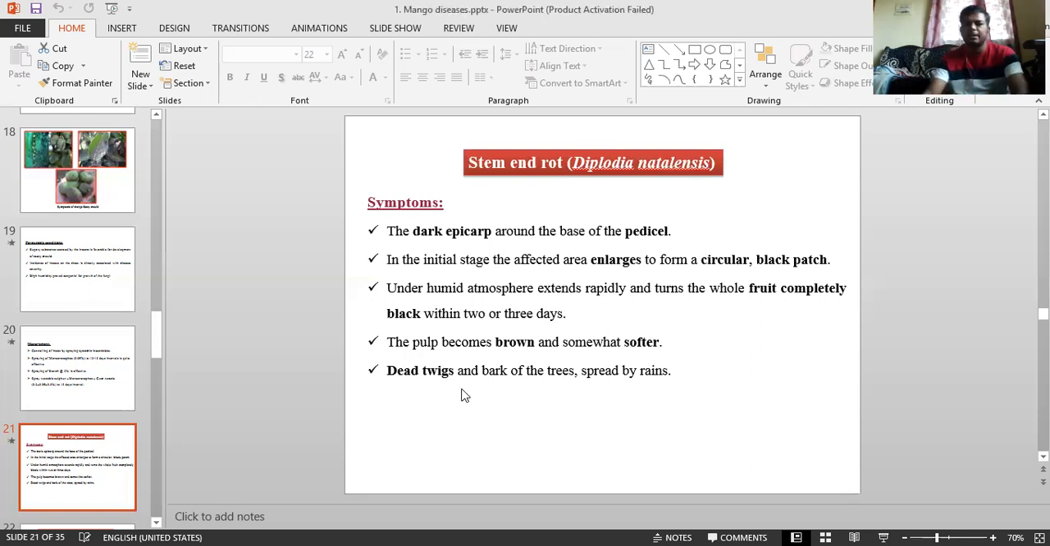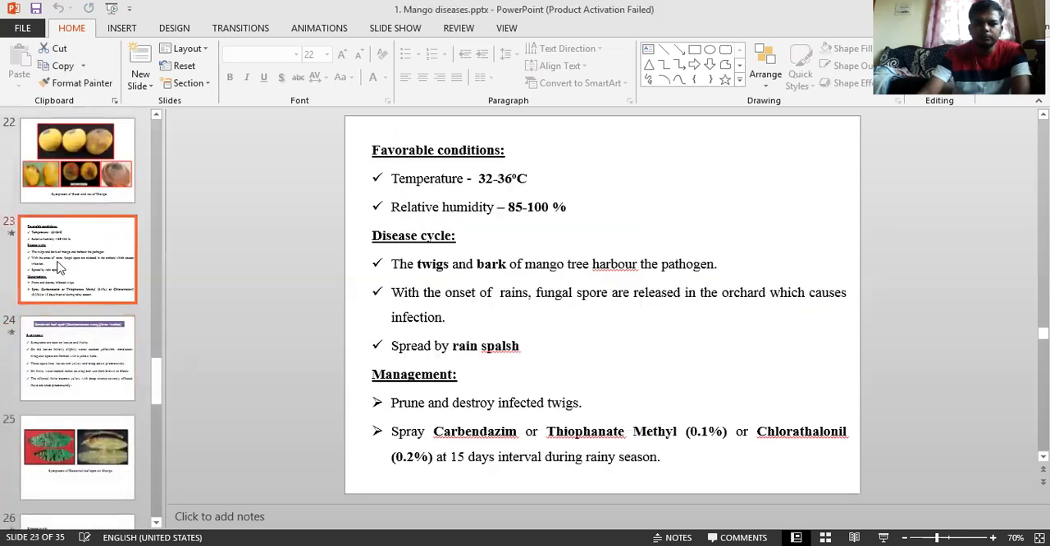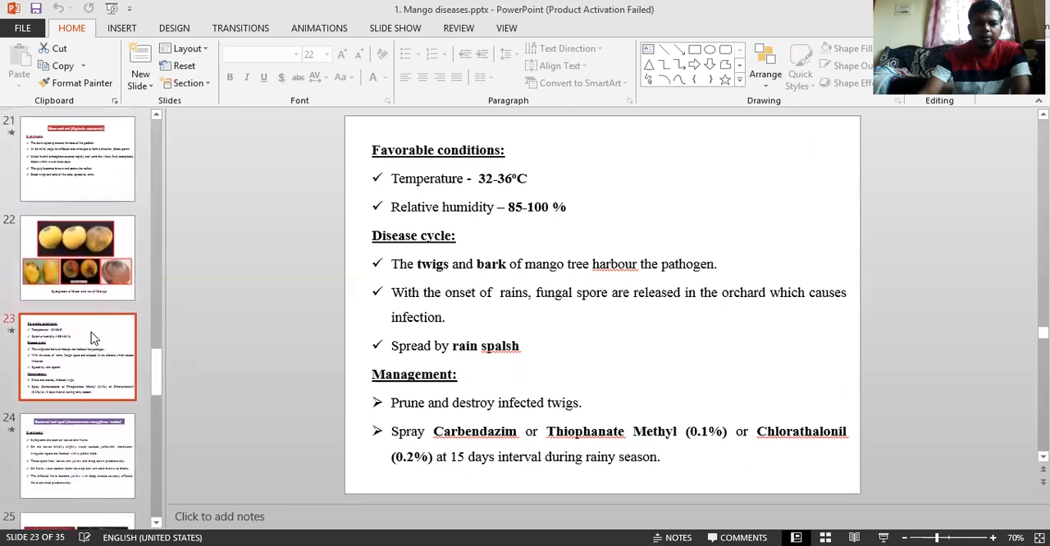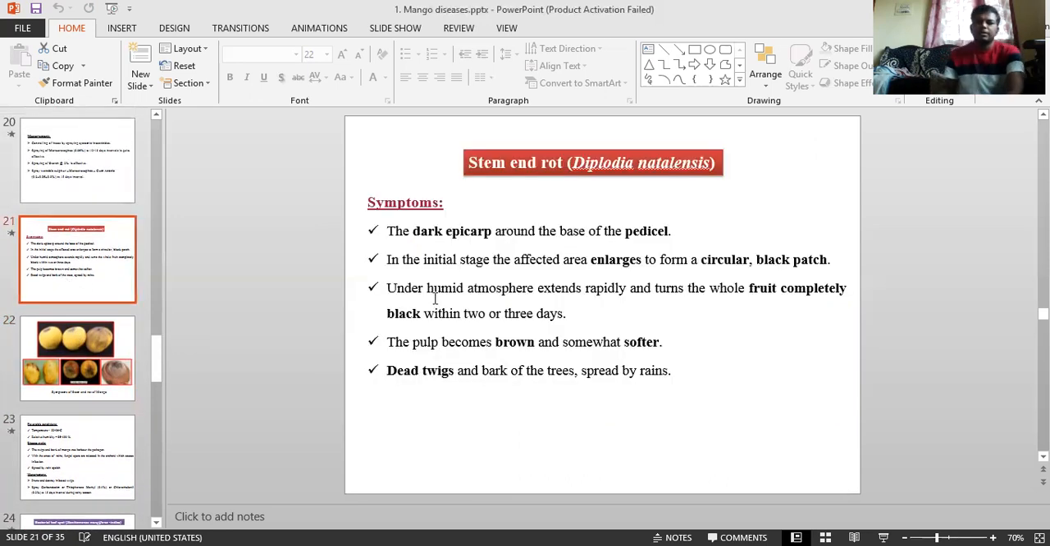Coming to the next, stem end rot. It is caused by Diplodia natalensis. You can see the symptom photograph here, showing how the fruit becomes. There is development of whitish mycelial growth and sporulation. Rotting occurs, and you can see dark epicarp around the base of the pedicel. At an initial stage the affected area enlarges and forms a circular black patch, and the fruit becomes completely black within 2 to 3 days and softer.